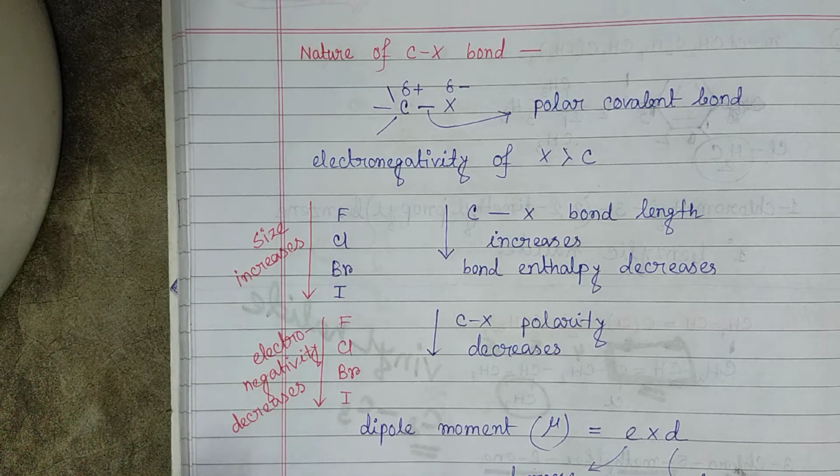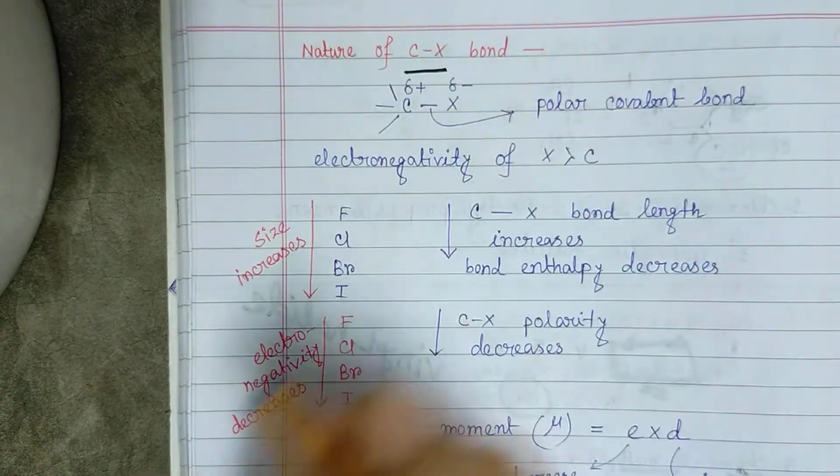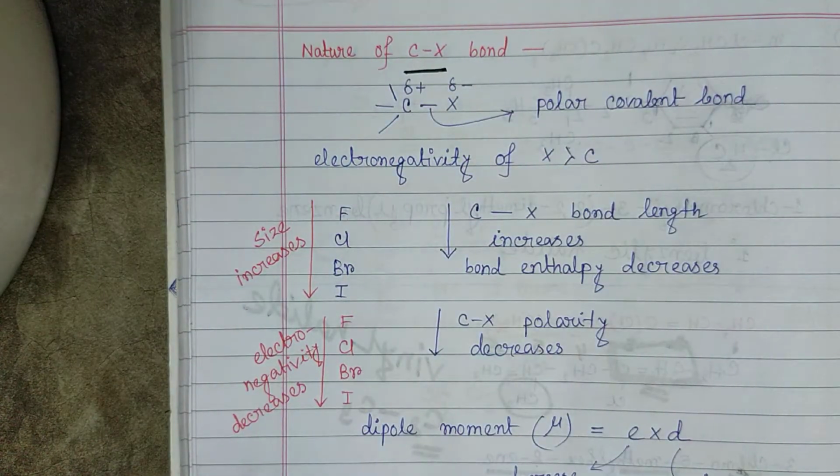This is chapter Haloalkanes and Haloarenes, class 12. In this part, we are going to discuss the nature of the C-X bond, that means the carbon-halogen bond present in haloalkanes and haloarenes.